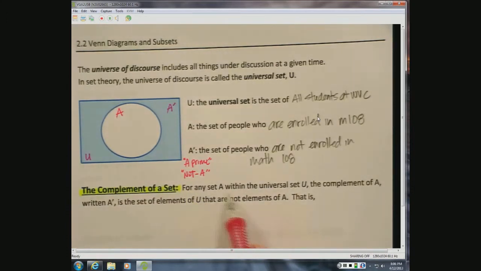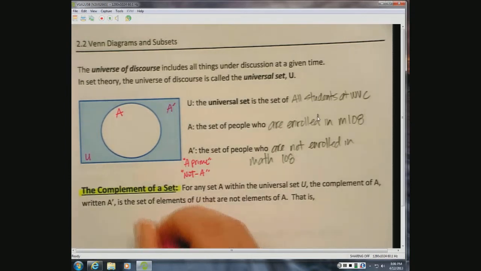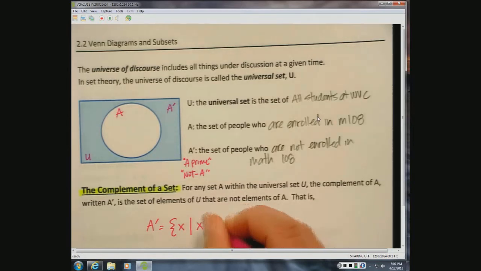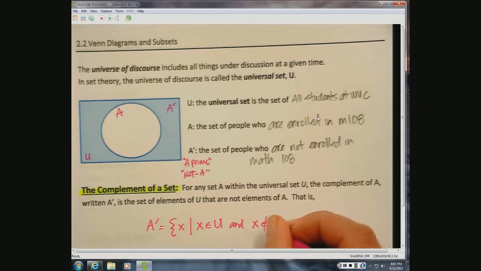For any set A within the universal set U, the complement of A, written as A prime, is the set of elements of U that are not elements of A. In other words, we can say that A prime is, now we're going to go set builder notation, the set of all x values such that x is an element of the universal set and x is not an element of set A.